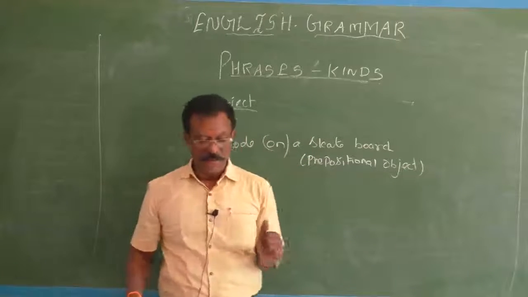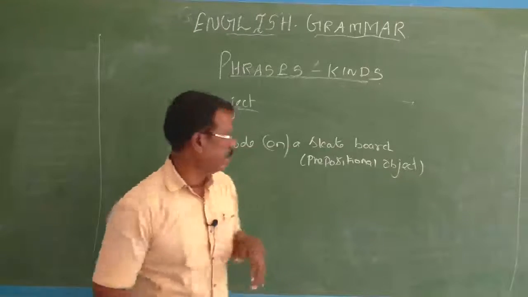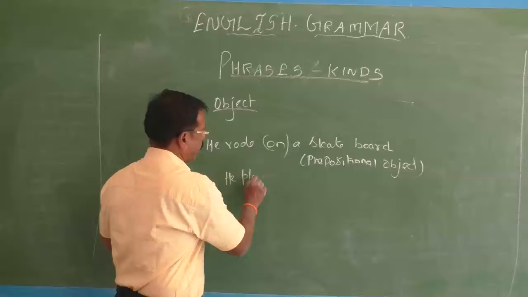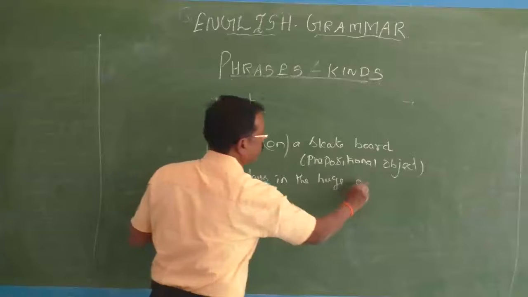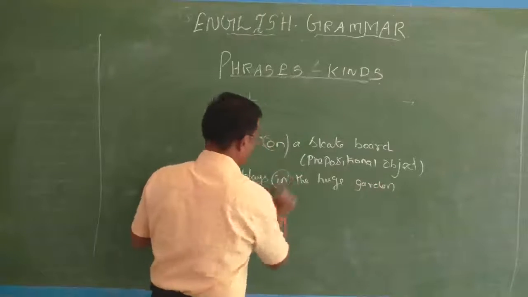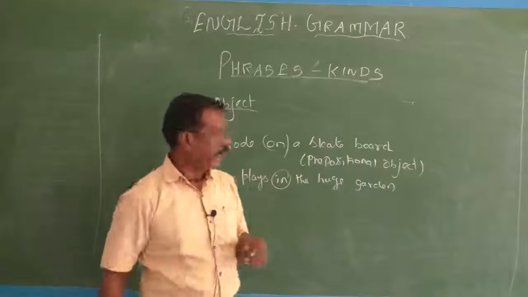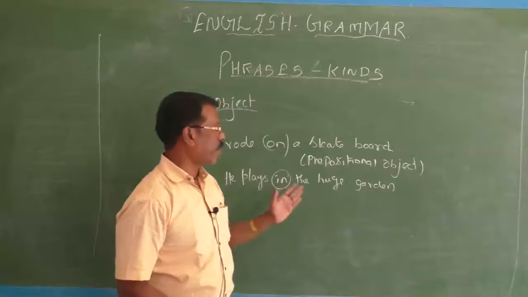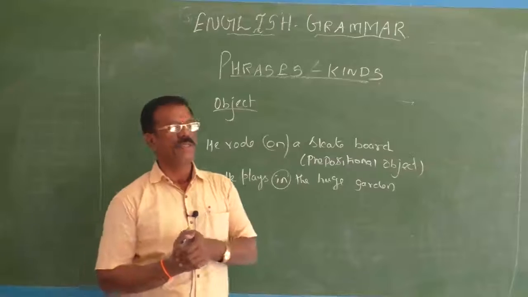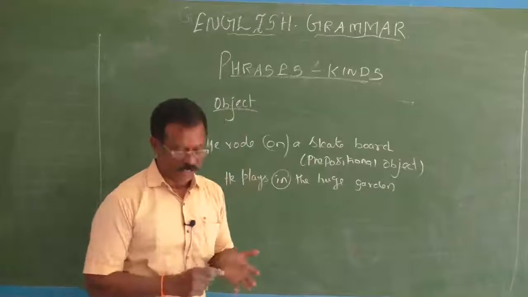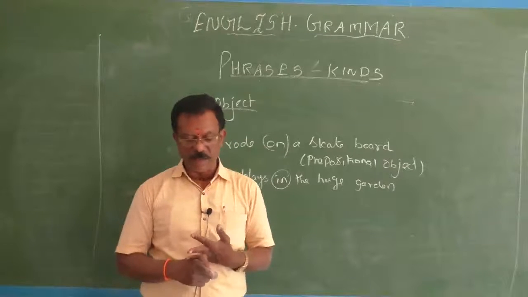Okay, children, be with me and pay good attention. He plays in the huge garden. Here, in is a preposition. You see, in the huge garden totally is a noun phrase, and the huge garden is an object of the preposition in. So a noun phrase can be used as an object. It can be used as a direct object. It can be used as a prepositional object, an object of a preposition.